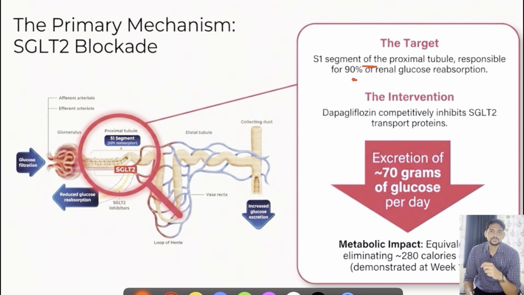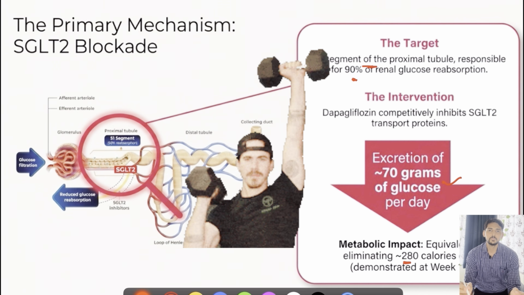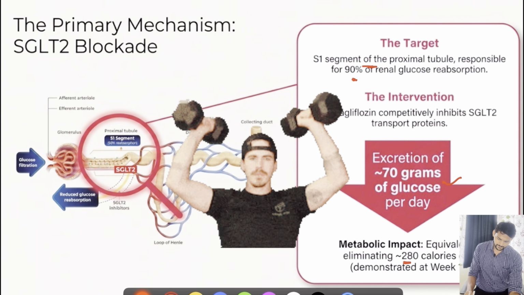So these medications will inhibit SGLT2 channels in the proximal convoluted tubule, leading to non-reabsorption of the glucose. So there will be excretion of glucose in the urine.